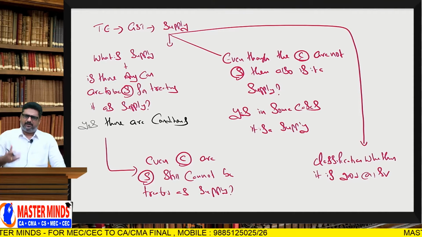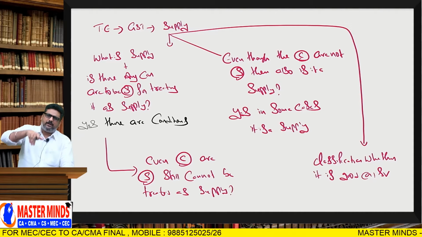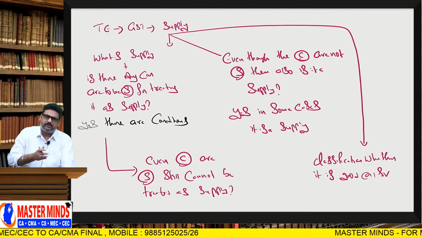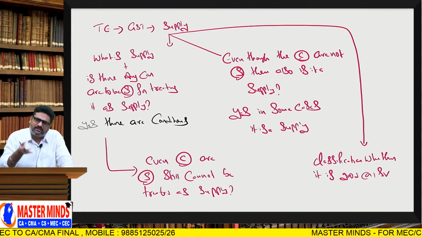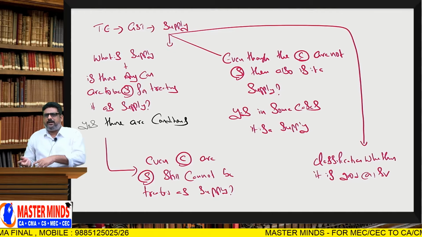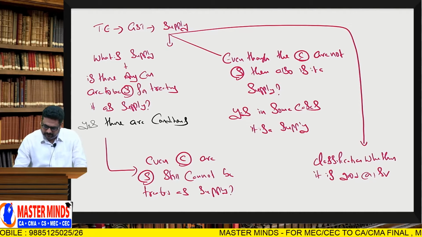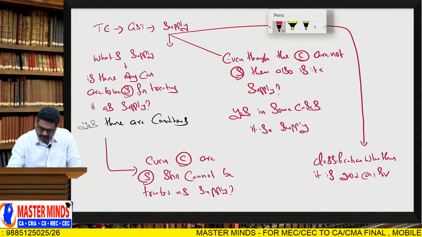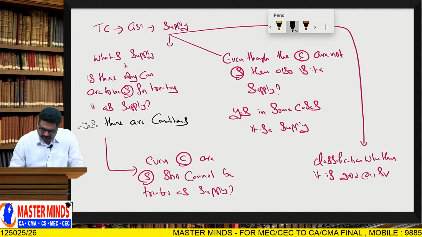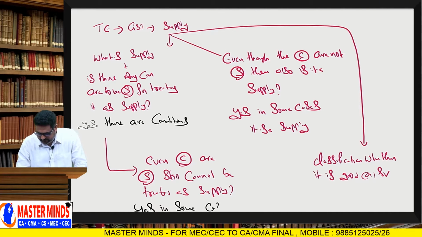That means generally, if conditions are satisfied they say it is supply, no? Even though the conditions are satisfied, is there any possibility to treat that as not a supply? Yes, in some cases.